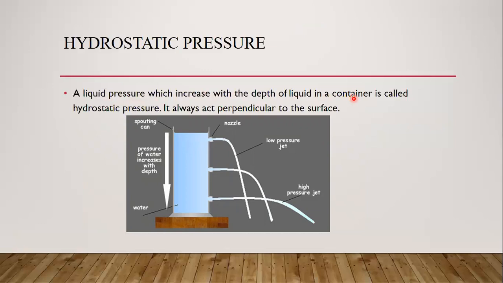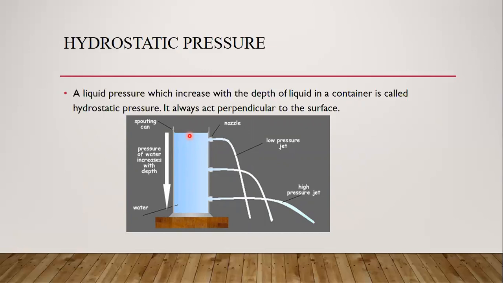Like in our activity 7.4, we have a container, a bottle, a vessel, and in that vessel we observed that water pressure increases like this, and it decreases in this manner when we are moving in the upward direction, meaning height. When height increases, water pressure decreases.